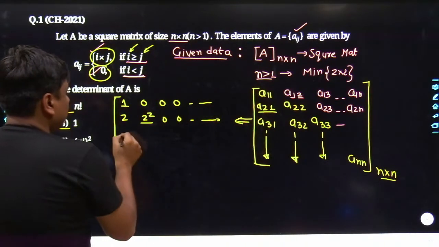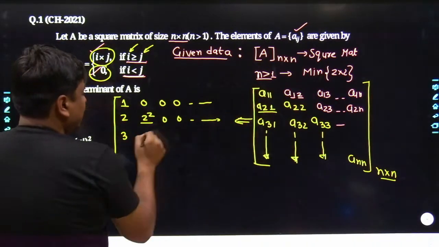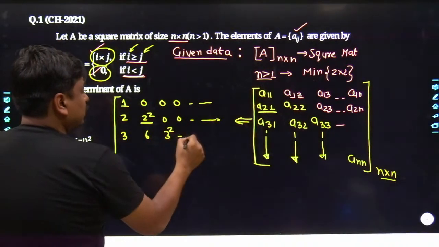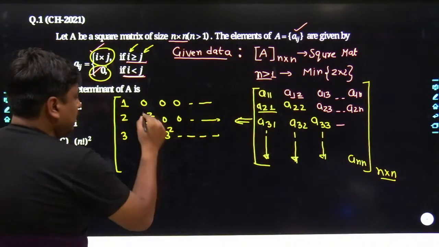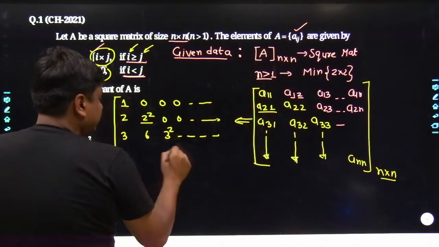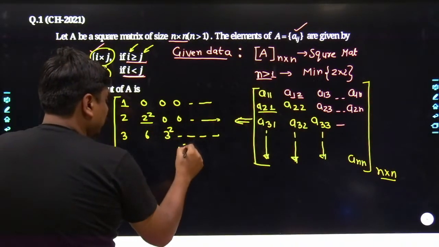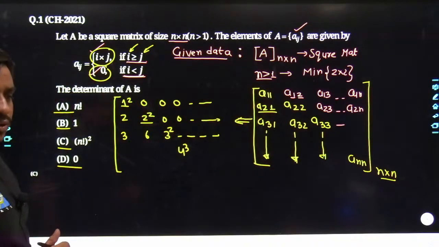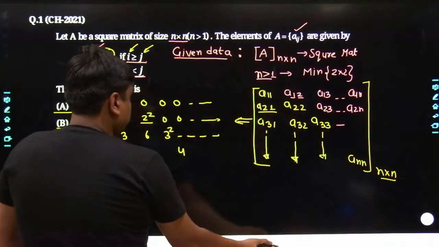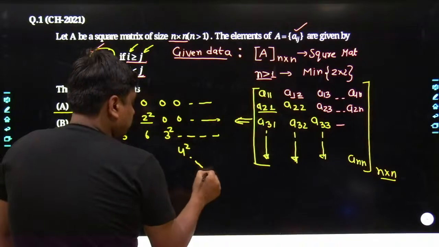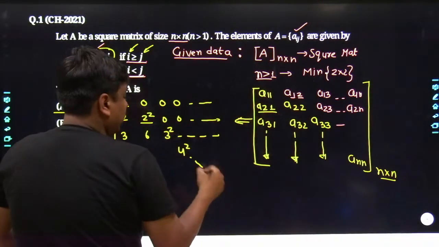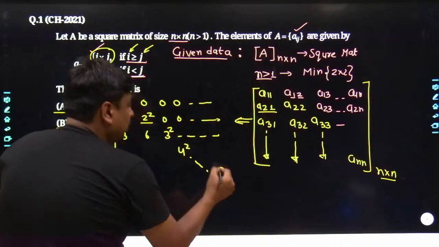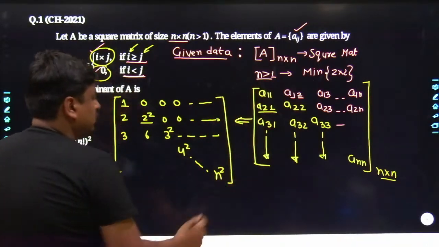3 into 1, which would be simply 3. Similarly, 3 into 2, that would be simply 6. And here it would be 3 to the power of 2. And that goes on. Here, the principal diagonal elements would always be 1 to the power of 2, 2 to the power of 2, 3 to the power of 2, 4 to the power of 2, just a minute. And at row n, column n, the value would be n to the power of 2.